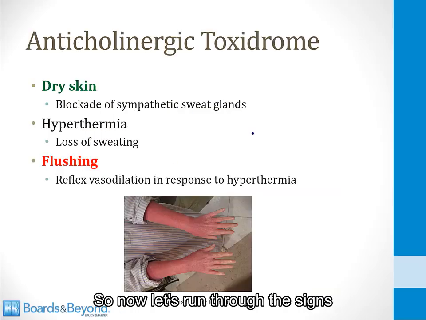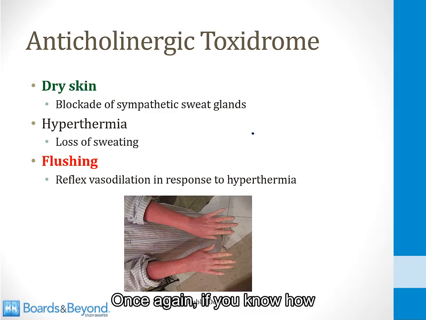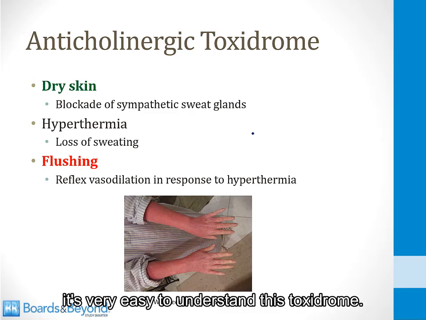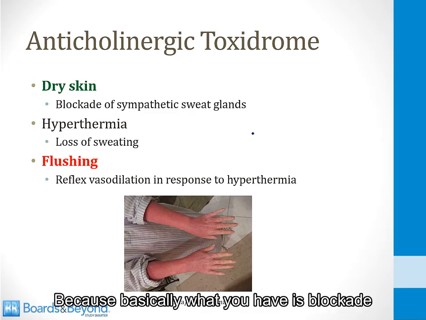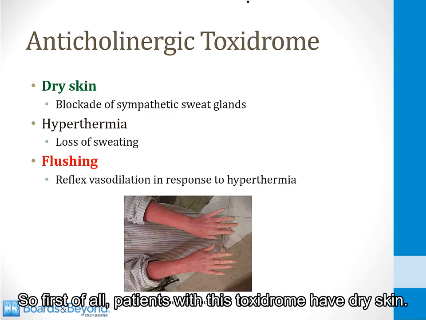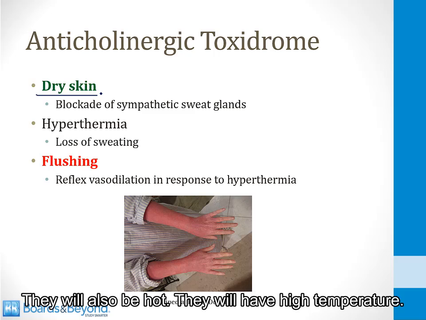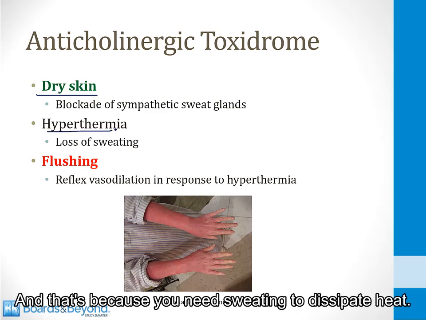So now let's run through the signs and symptoms of an anticholinergic toxidrome. Once again, if you know how the parasympathetic system works, it's very easy to understand this toxidrome, because basically what you have is blockade of all of the effects of the parasympathetic nervous system. So first of all, patients with this toxidrome have dry skin. That's because they cannot sweat. They will also be hot. They will have high temperature, and that's because you need sweating to dissipate heat.